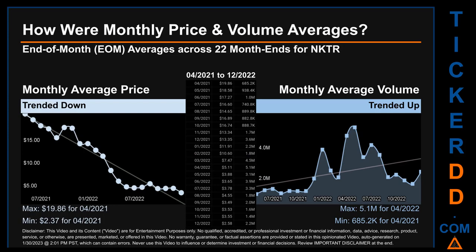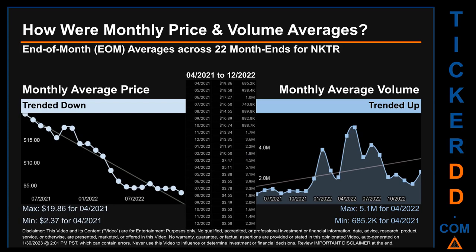How were price and volume averages for NKTR? Across 448 trading days, there were a total of 22 month ends, of which monthly averages for daily price and volume were calculated. Overall, monthly price average trended down while monthly volume average trended up.